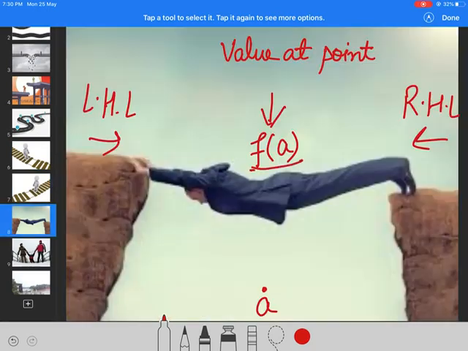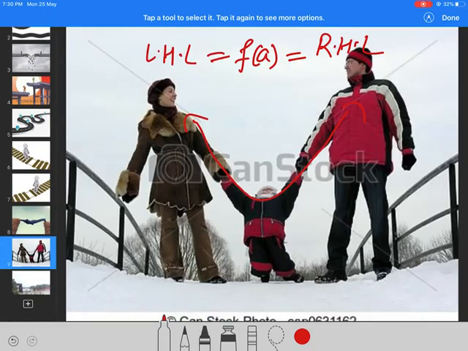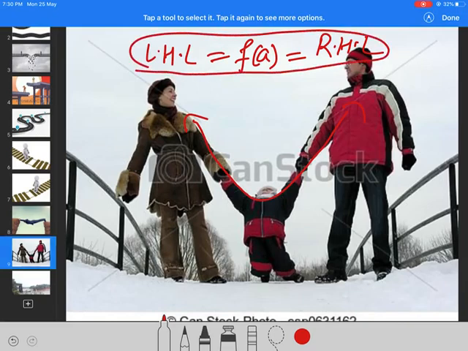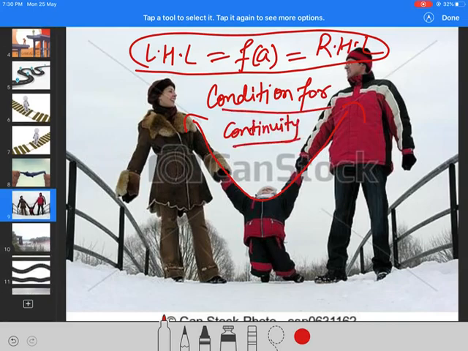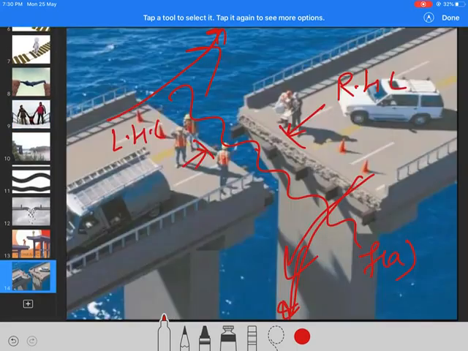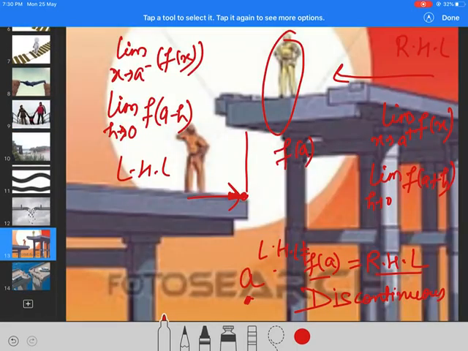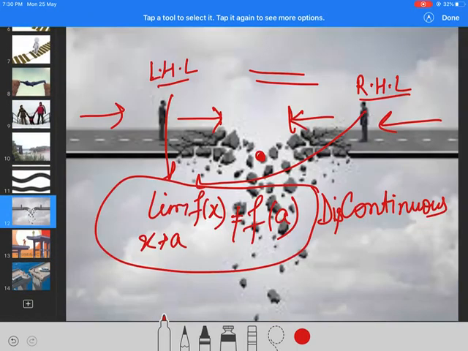We talked about the left hand limit, the right hand limit, and the value of the function at that point. And a function is continuous if the left hand limit equals the value of the function and equals the right hand limit. This is the condition for continuity.